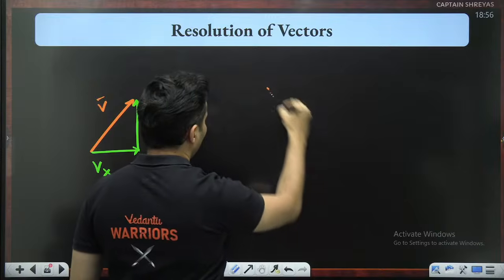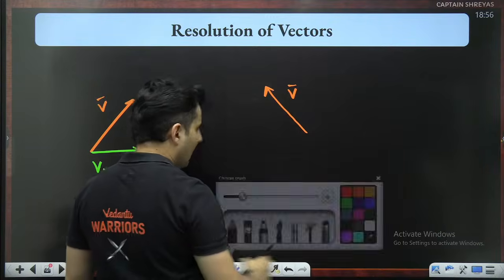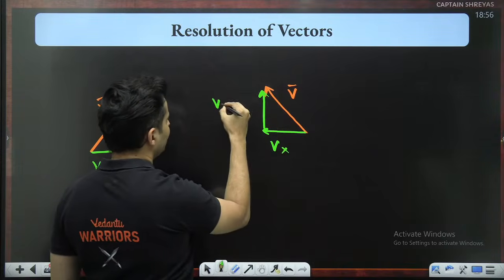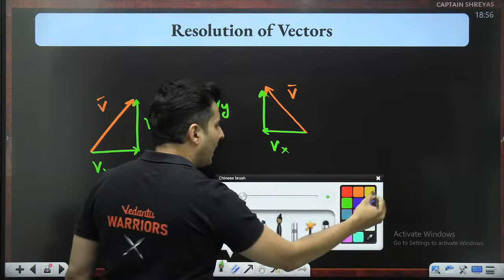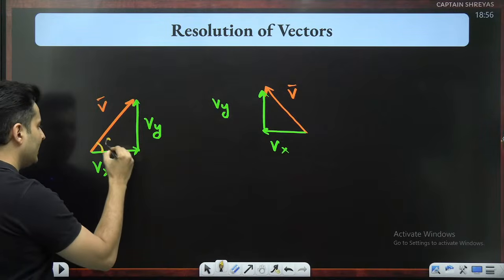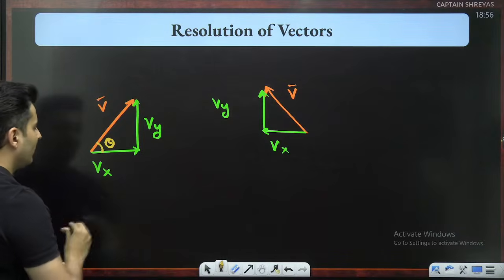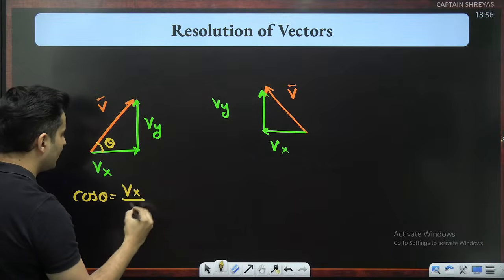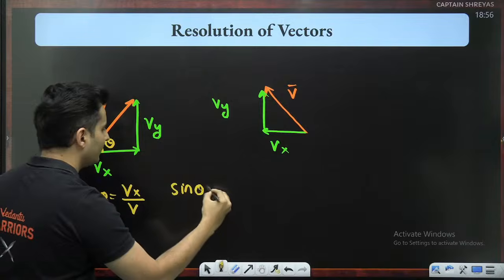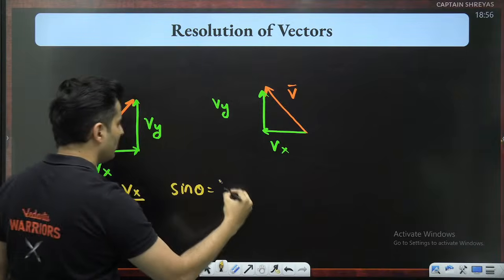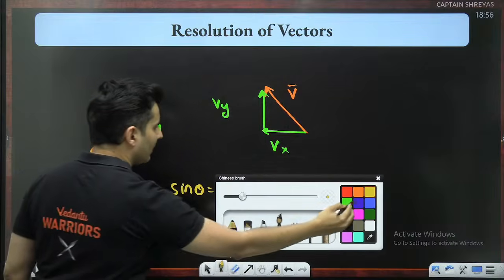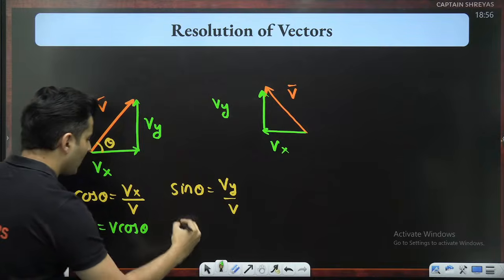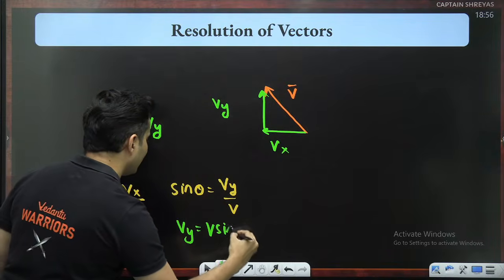Same way, let's say there is a vector here and you split it into two components, one over here and one over here. This is the x component, this is the y component. If by chance you know that this angle is theta, then observe this carefully. Cos theta, which is adjacent by hypotenuse, will be Vx by V, and sine theta, which is opposite by hypotenuse, will be Vy by V. So therefore, Vx will be V cos theta and Vy will be V sin theta.